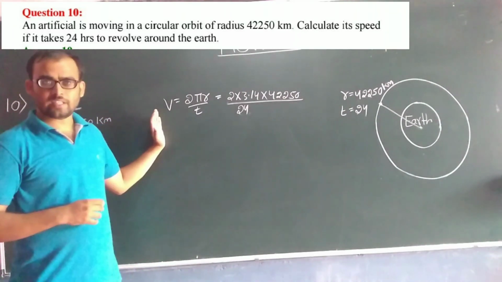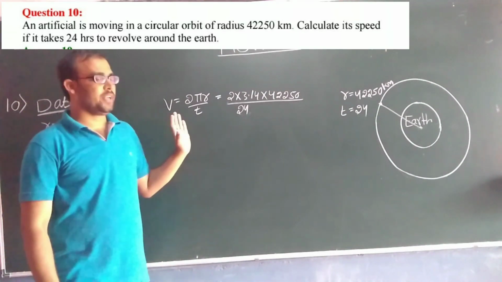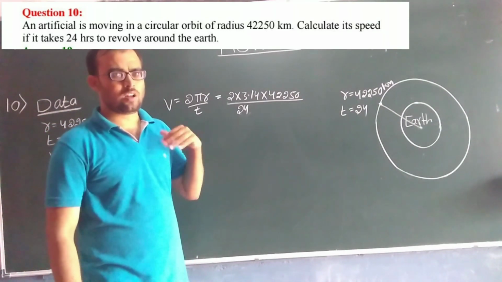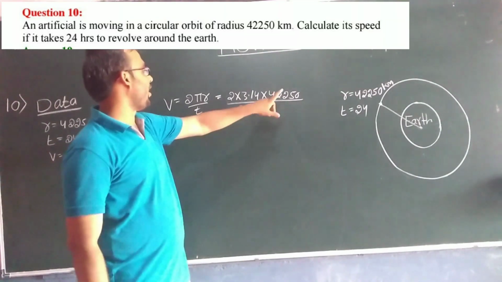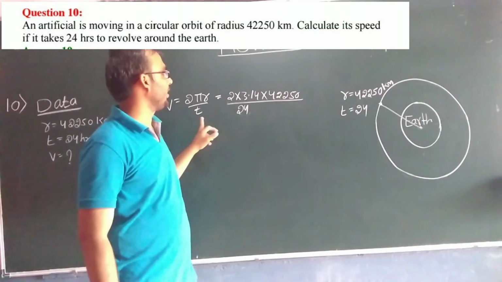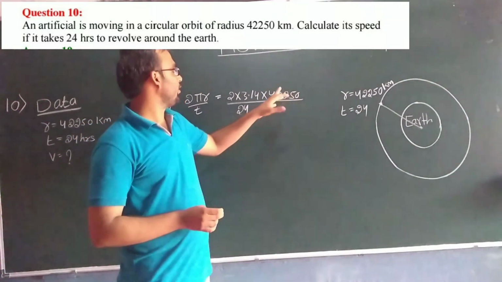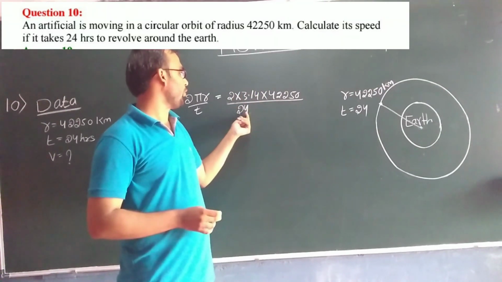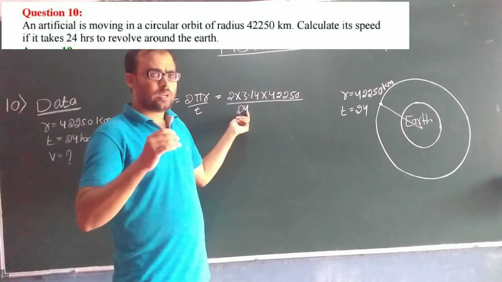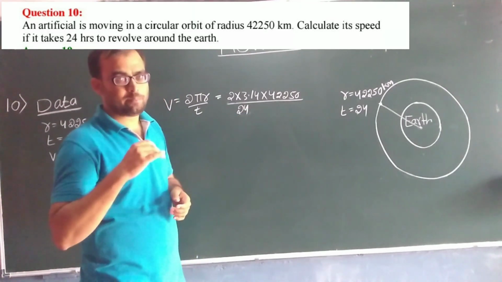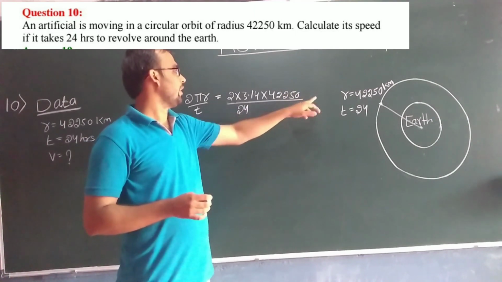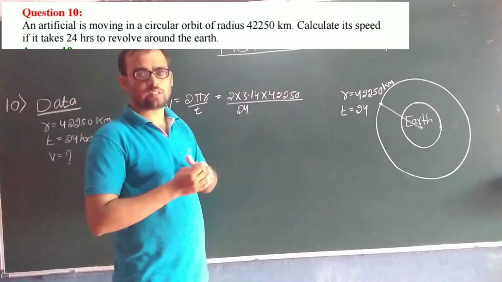Students, you can find the speed in kilometer per hour, kilometer per second or meter per second. If you want to find the speed of the satellite in kilometer per hour, then you need to divide this value by 24. If you want to find the speed in meter per second, then you need to convert this kilometer into meter and the hours into seconds.